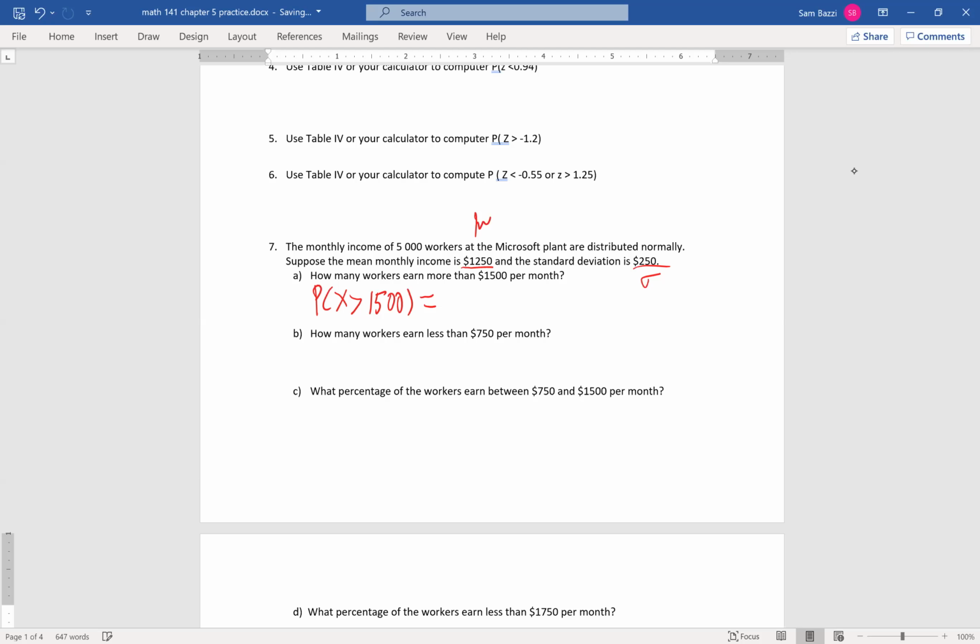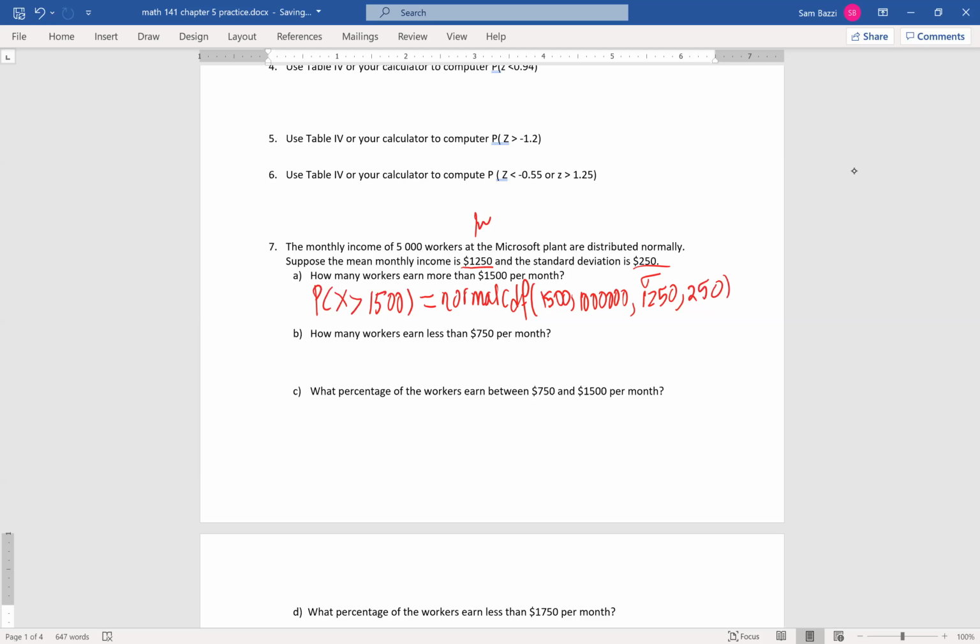So let's find, first of all, the probability that someone makes more than $1,500 a month. What's the chance? What's the percent? So that will be a normal CDF. 1,500, a million, or billion, then 1,250, and then 250.